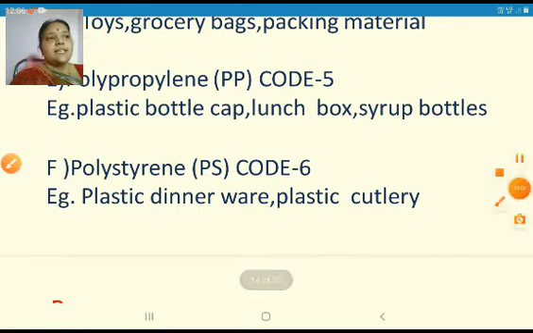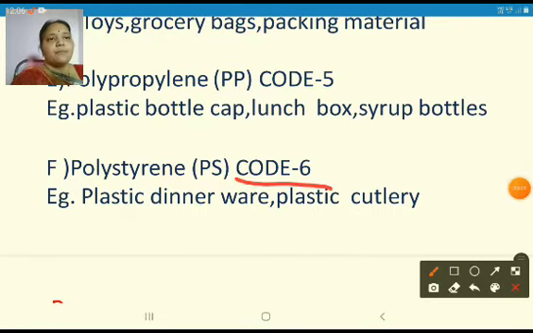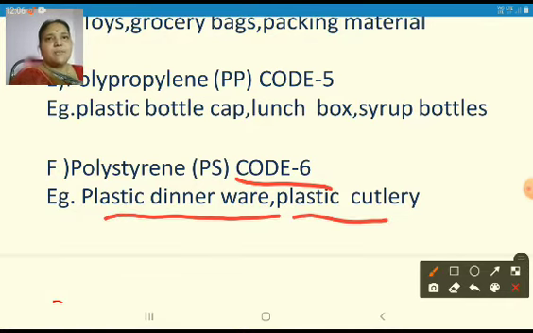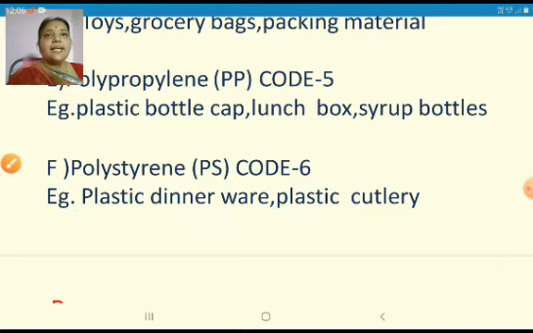And the next is code 6, polystyrene. Plastic dinnerware, plastic cutlery, that means plastic knives, these are made of polystyrene, which is code 6. So these are the recycling codes which will help us in separating the plastic waste that we are throwing daily.